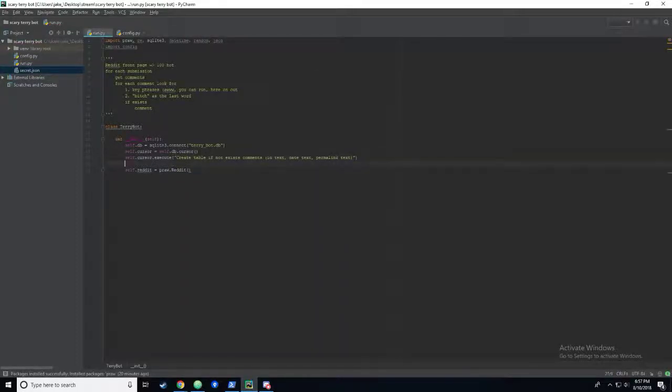So we'll go ahead and call it credentials equals open secret.json .read, but we want to load that into a string using json.loads, which is load string. So it takes the contents of secret.json, pulls it in, and loads it into a JSON object. So that's what we're going to use to pass into here.